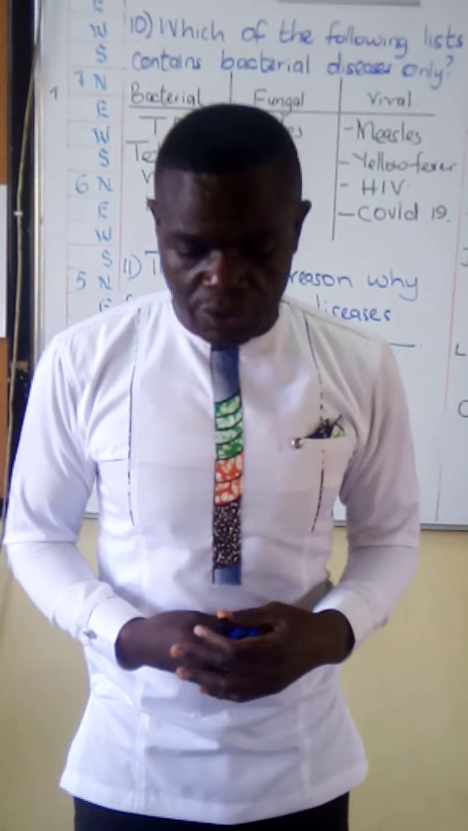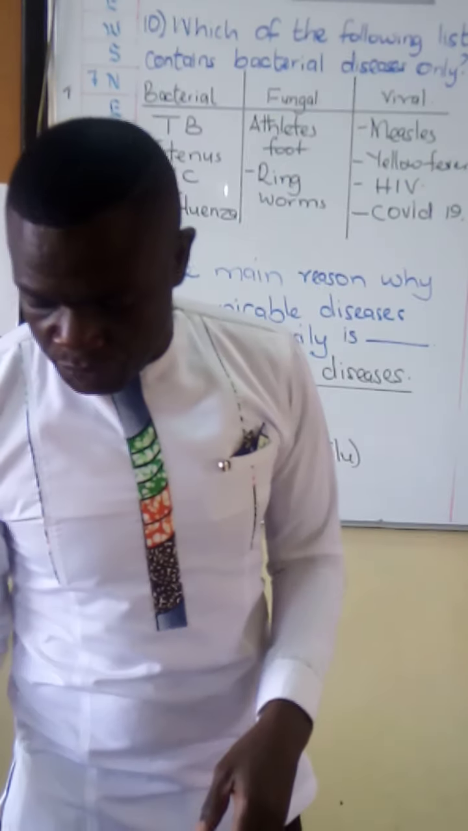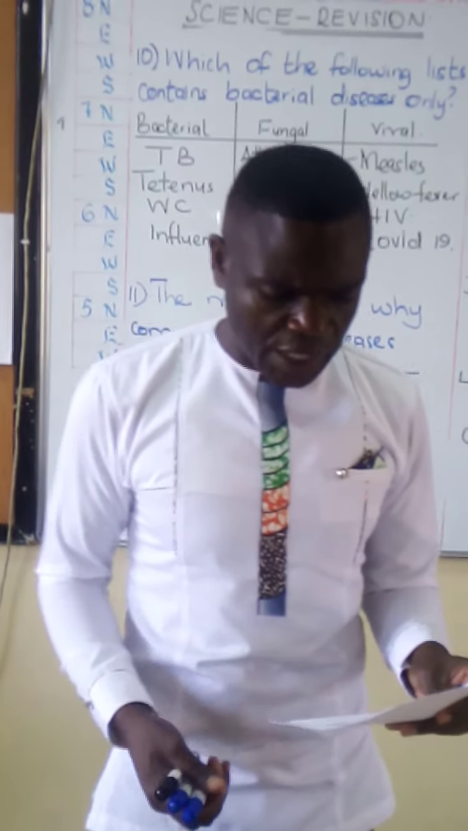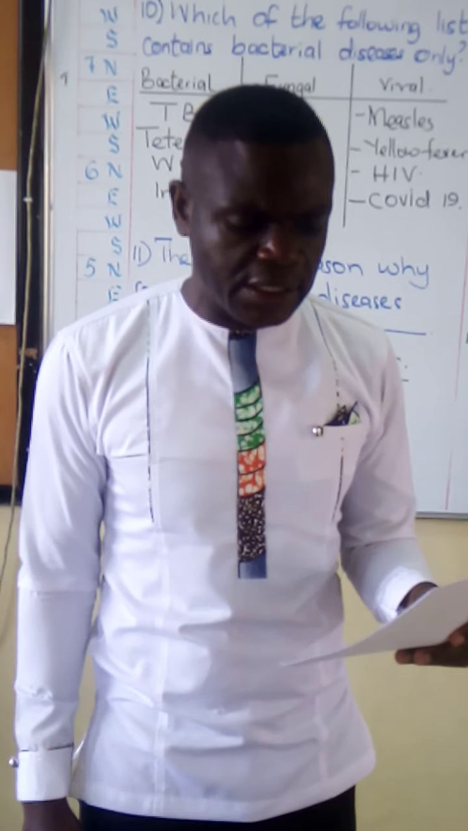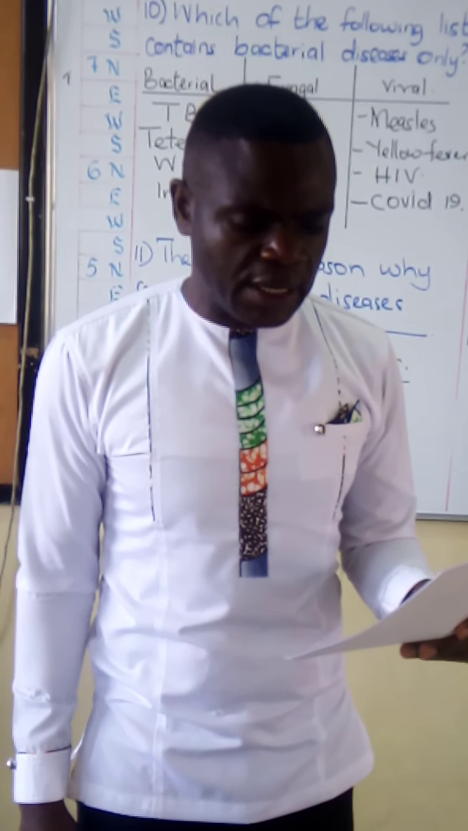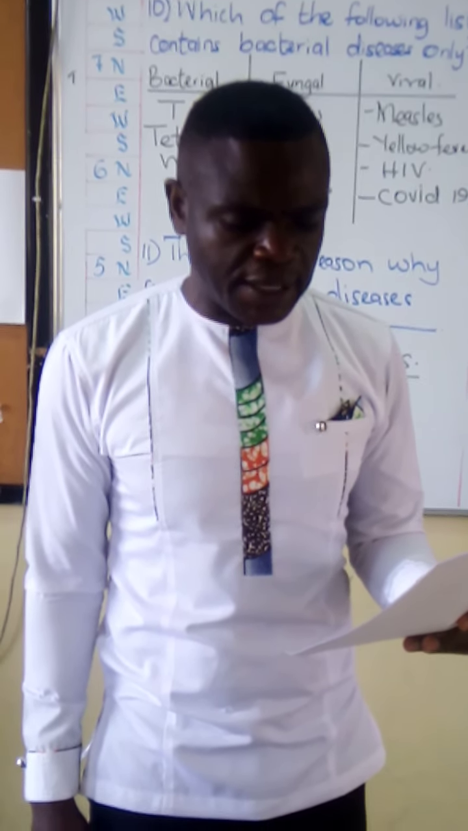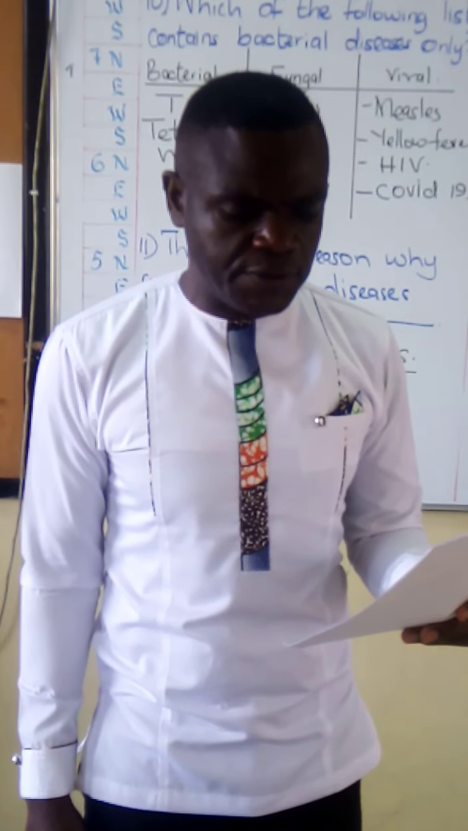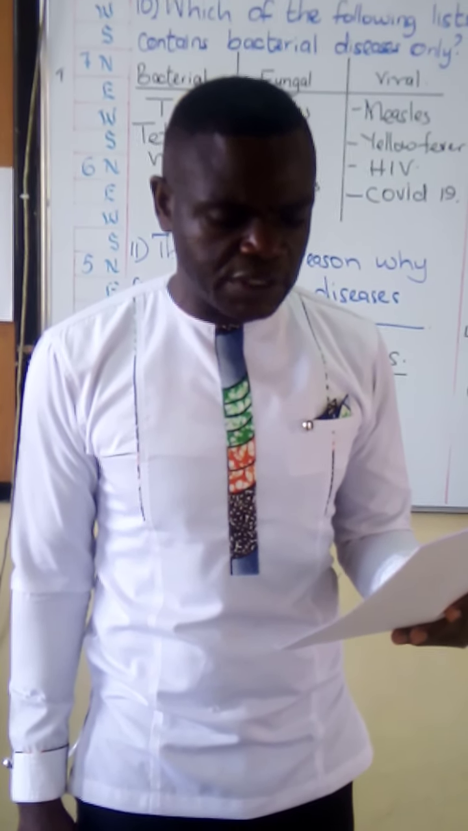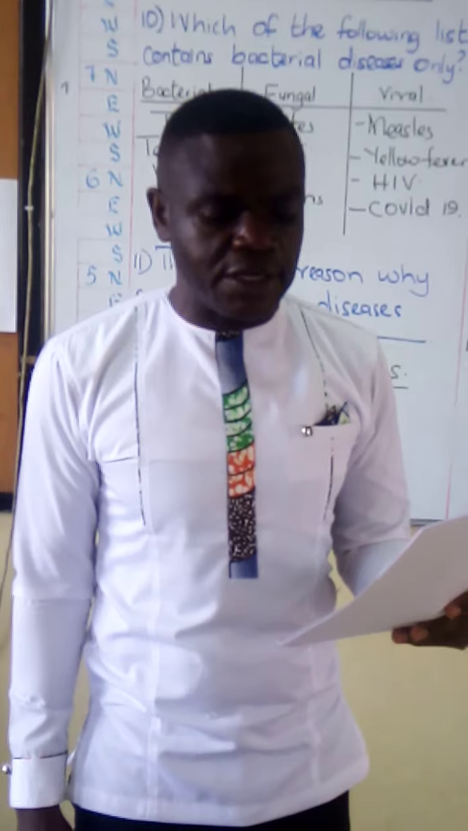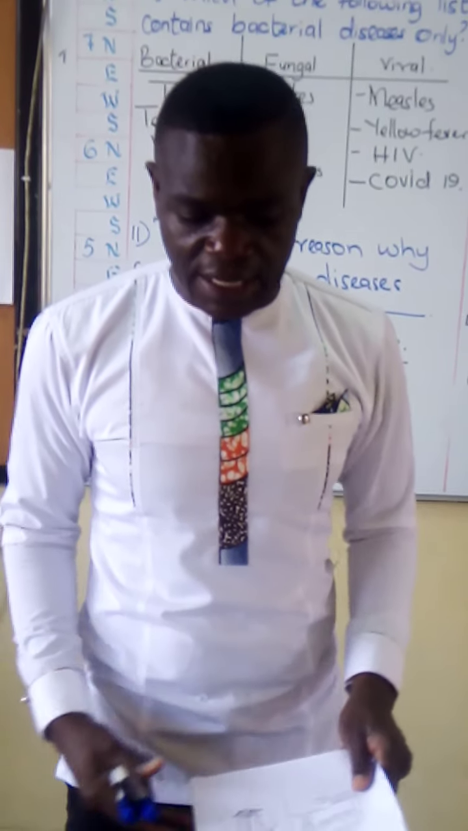And so the reason why they spread easily. Let's look at the choices. They are not easy to treat. They are infectious. People live together. Food can easily be contaminated. And the answer is that they are infectious.